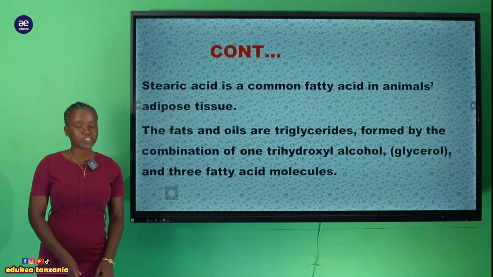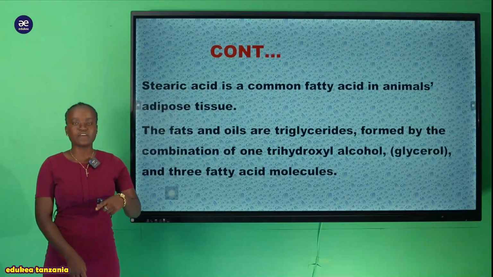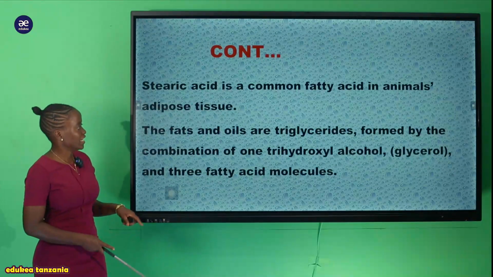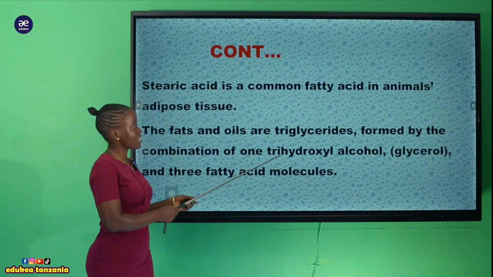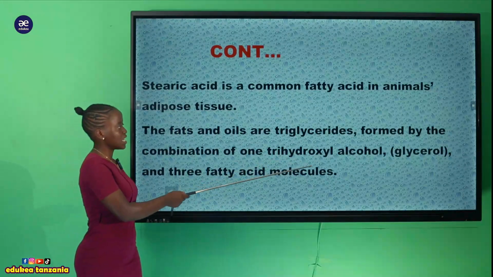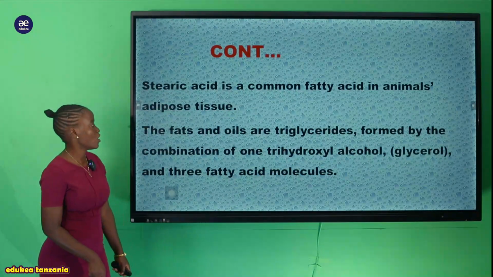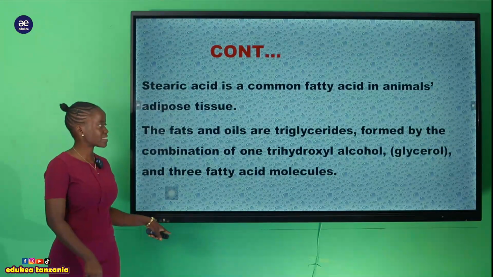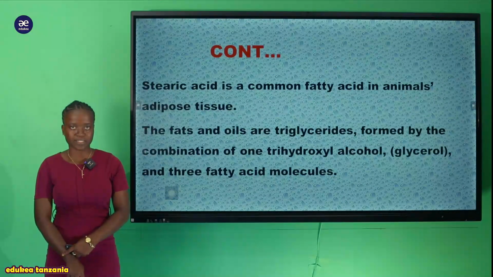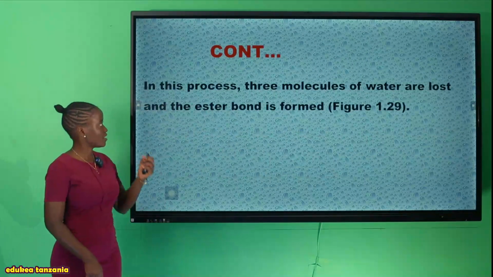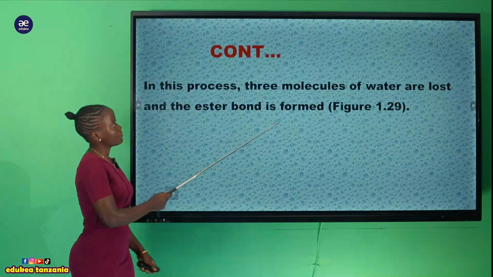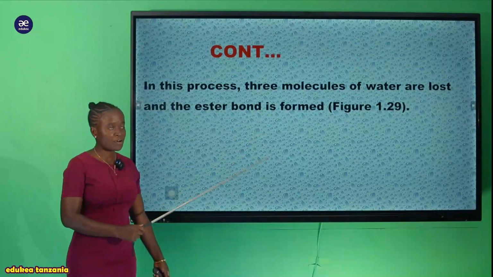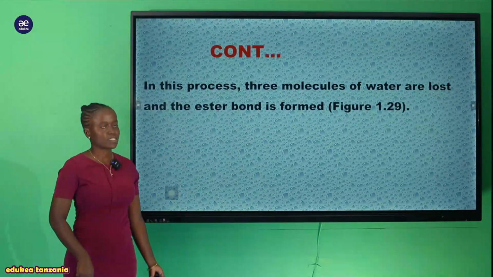So in order for the formation of the fat which is found within any living organism, we need the presence of a trihydroxyl alcohol. Here the trihydroxyl alcohol we call glycerol, together with the 3 fatty acid molecules, and that is where we form a molecule of a lipid. And also we can say that in this process 3 molecules of water are lost at the ester bond as the ester bond is formed. We're going to see this in figure 1.29.